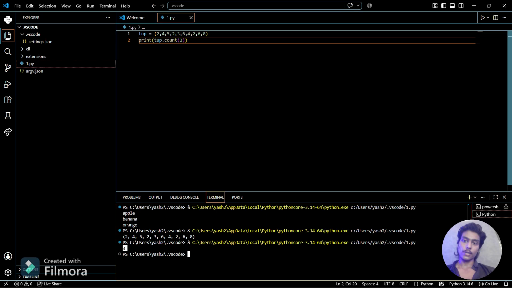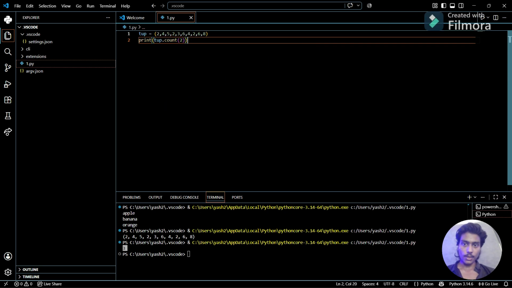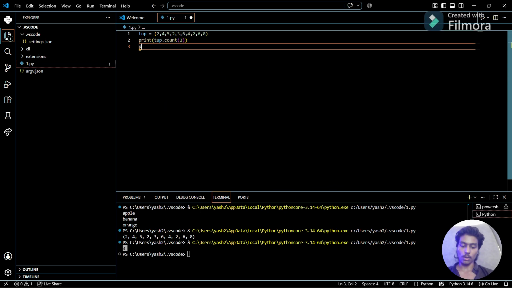You can see here 2 has appeared 3 times: you can see here 1, 2, and there's a third time. So 2 has appeared 3 times in the tuple. You can check for more also.